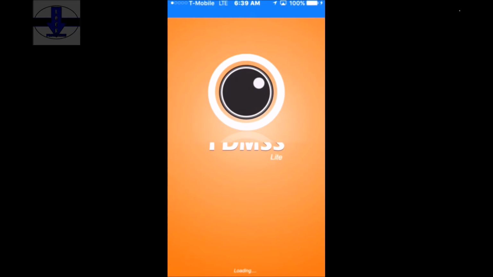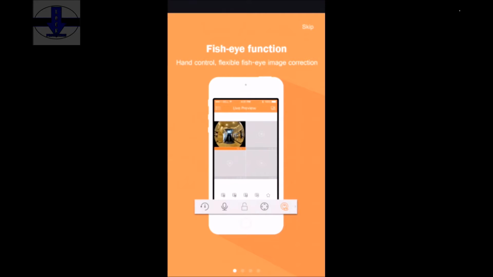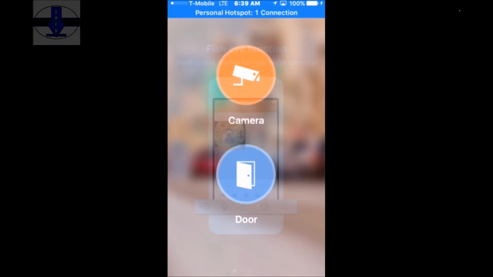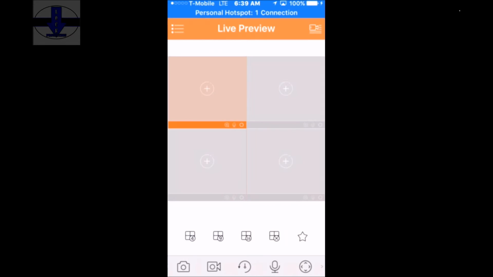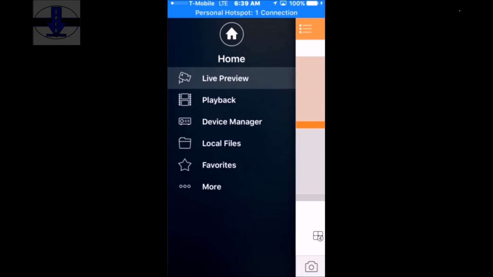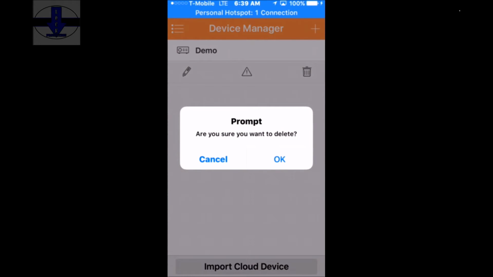Open Idmss when it's done downloading. Hit OK and then hit skip. Now you're going to click on camera and click anywhere on the screen. Click the three lines located at the top left corner and now click on Device Manager. Let's delete the demo by clicking on it and then hitting the trash can and hit OK.